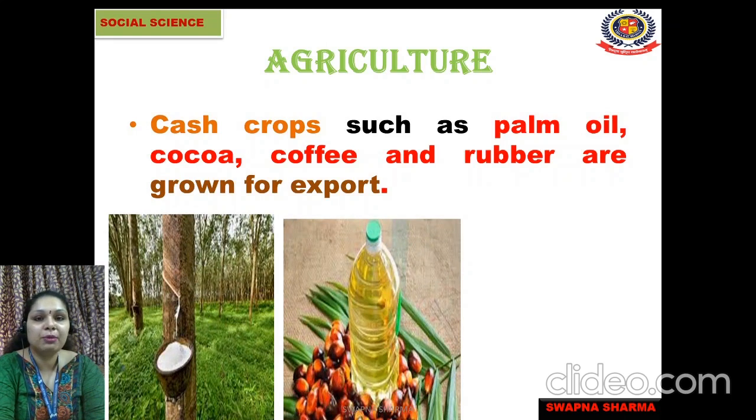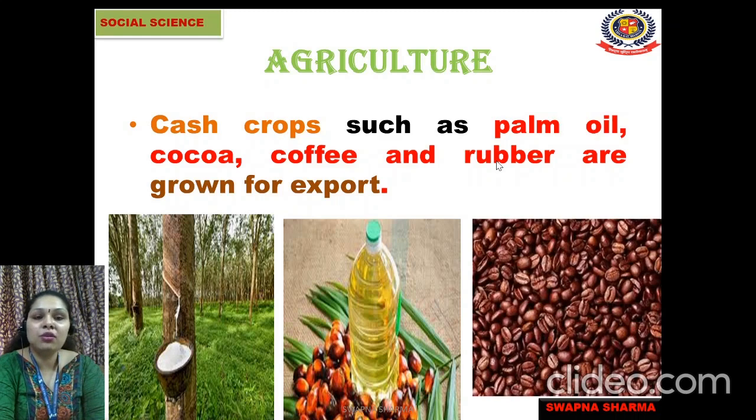So in the Democratic Republic of Congo, there are some cash crops also. What does cash crop mean, students? A cash crop means the crops which are grown for earning money, for earning cash. Cash crops in the Democratic Republic of Congo are palm oil, cocoa, coffee, and rubber. These are grown for money, for export to different countries and earning money from selling these crops. Like you can see here, this is rubber taken out, this is palm oil, and these are coffee beans.